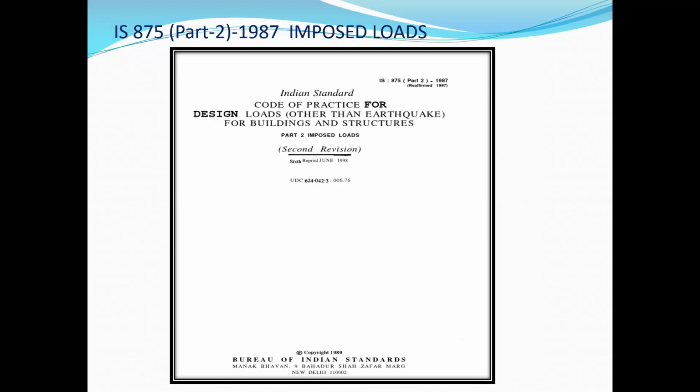Another code book, IS 875 part 2, 1987. This is the imposed load. Imposed load or live load, sorry, imposed load or live load. Another name is live loads. These are the code books for live loads. IS 875 part 2, 1987. This Indian Standard code book is for how to take the live loads or imposed loads.